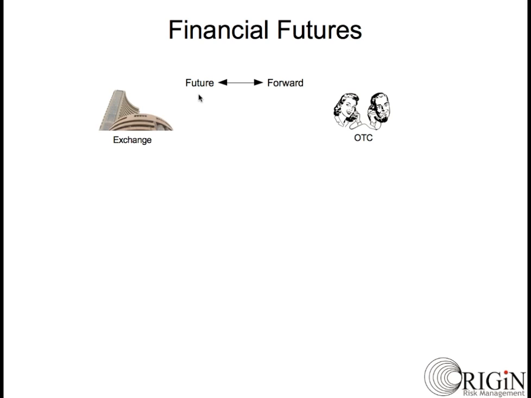In this contract, one party would agree to buy some financial assets from another party at a future date at a price which is agreed at the time of entering into this contract. Let's say that you want to buy Apple stocks 3 months down the line. Right now, Apple shares are trading at USD 500 per share. That is, if you want to buy Apple shares right now, you will have to pay USD 500 per share. However, you are not interested in buying them now, but would like to buy them 3 months down the line.